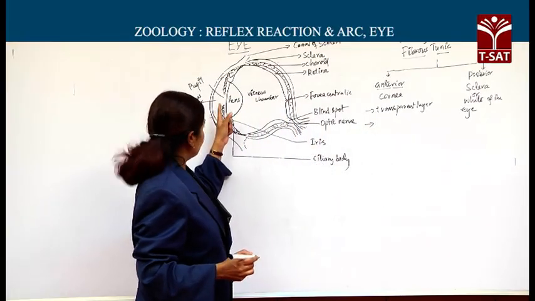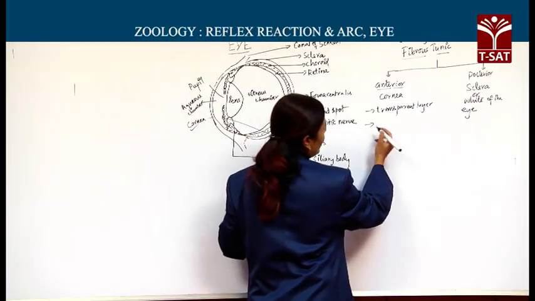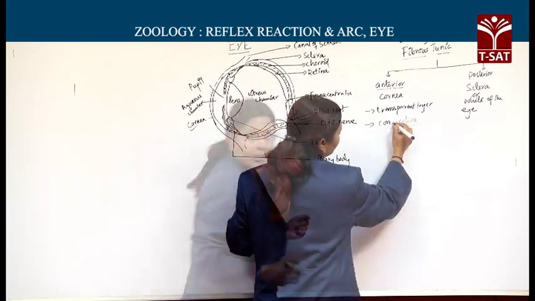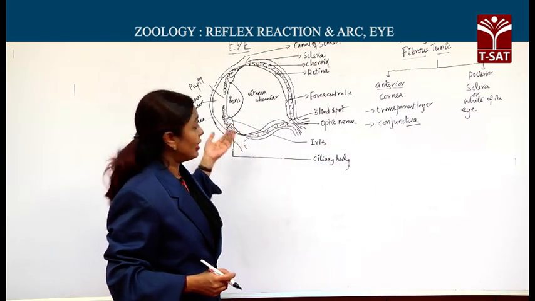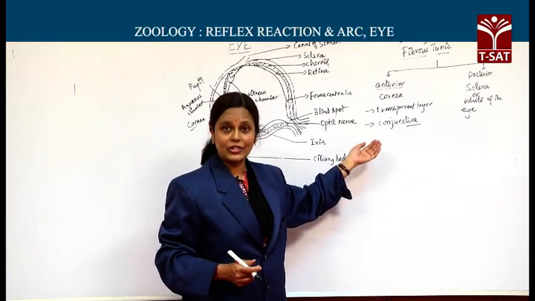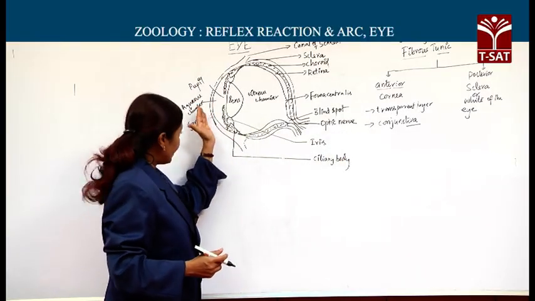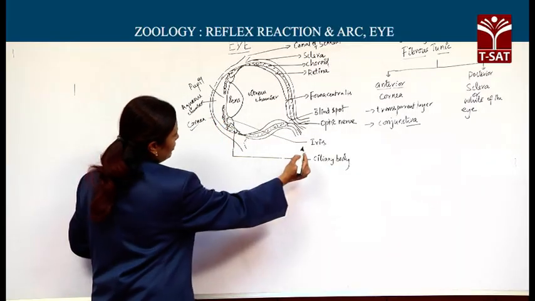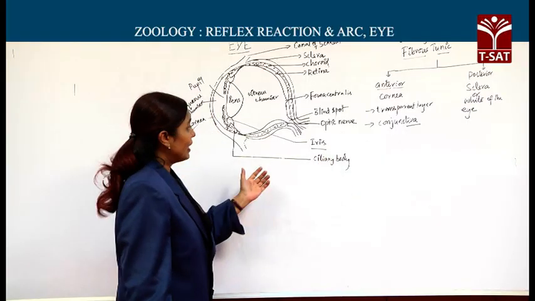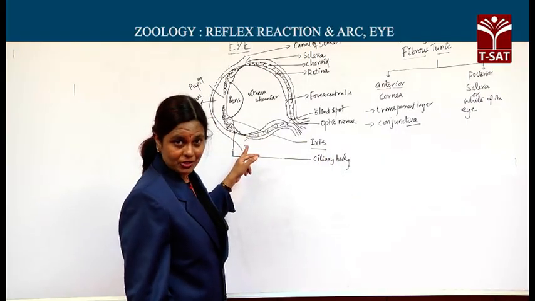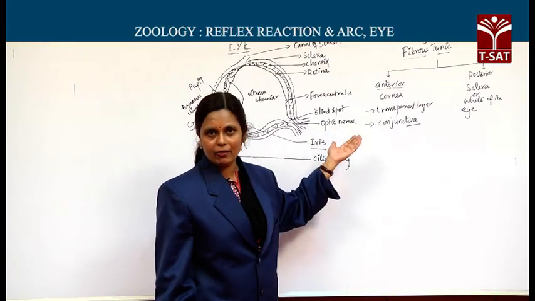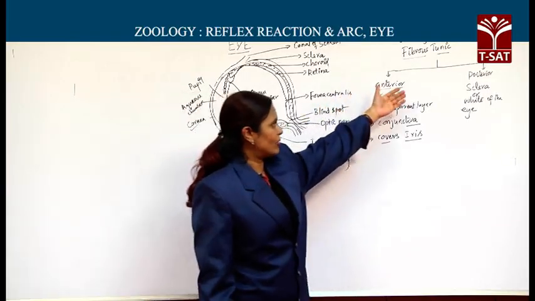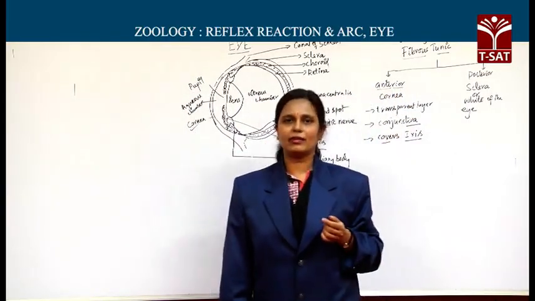Now this cornea is externally covered by a thin membrane called conjunctiva. Internally, the cornea covers the pigmented part of the eyeball, that is nothing but iris. Next, it is about posterior sclera or white of the eye.